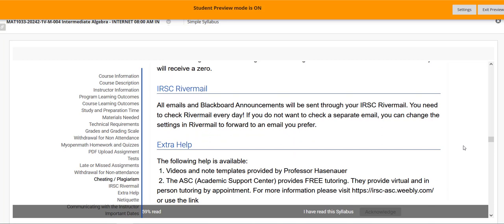River Mail. Make sure that you check your River Mail or that you log into Blackboard to look at announcements. I tend to send a lot of announcements, and they will also go to your River Mail. If you don't like River Mail, go into it once and forward it to an email that you like.